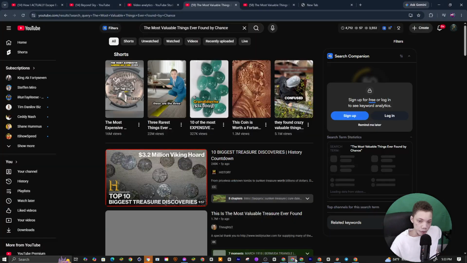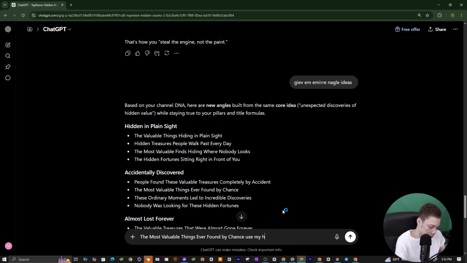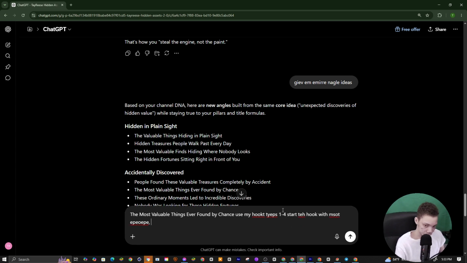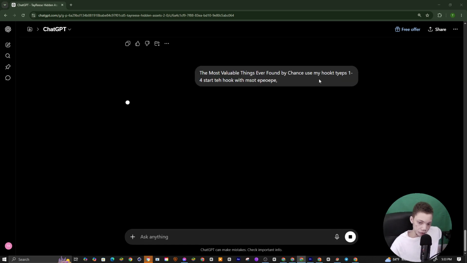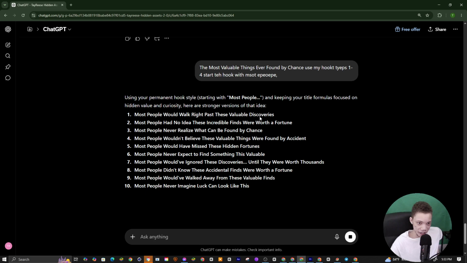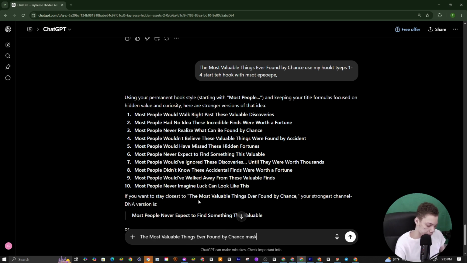So what I can basically have AI do is go ahead and go to this right here, and you can use the whole ChatGPT generated script. So I can say, use my hook types 1 of 4. You start the hook with most people. Alright, so you see right here, we got this. So what I'm gonna have it do is make the script. So I'm gonna have it basically go to here, make the script, start it off with most people.